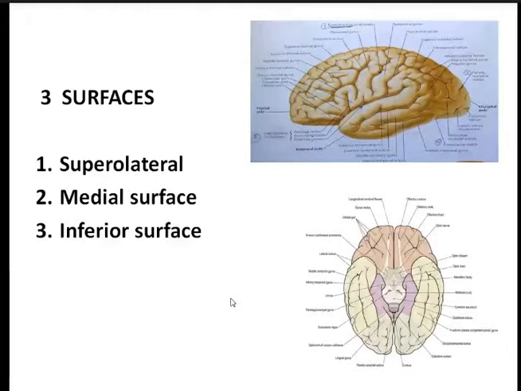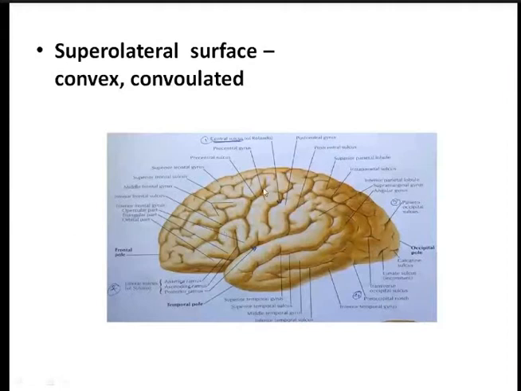Each cerebral hemisphere consists of three surfaces: the superolateral, medial, and the inferior surface. Now coming to the superolateral surface, how do you identify it? You can see here the convexity. The superolateral surface is the convex surface.